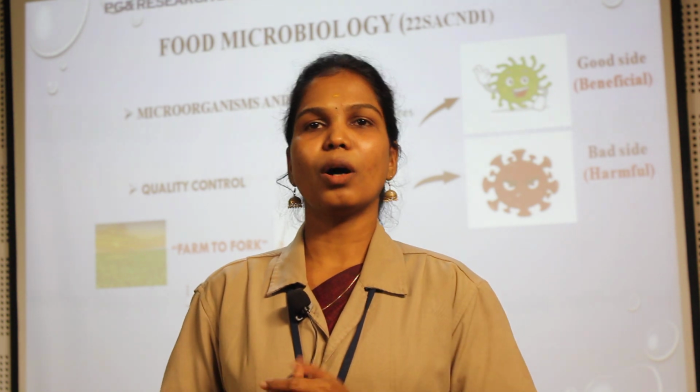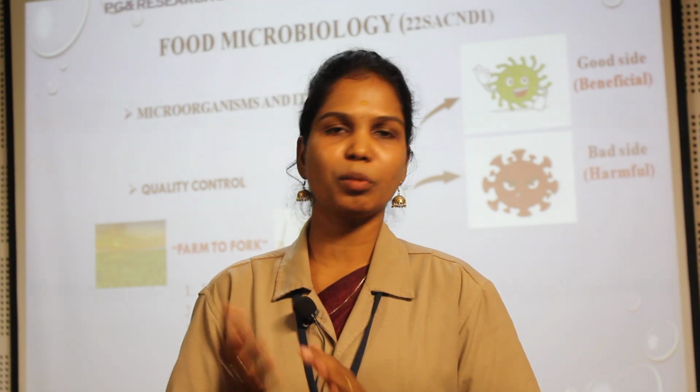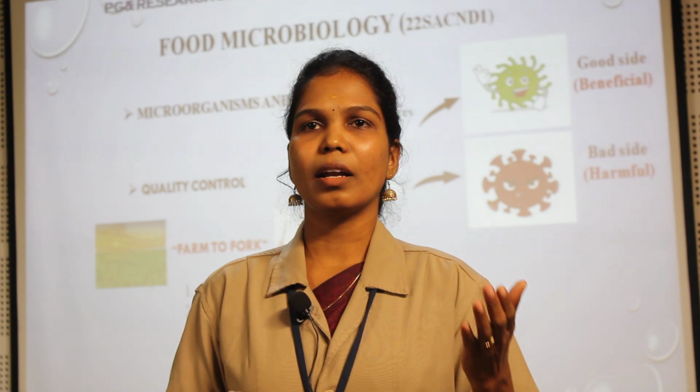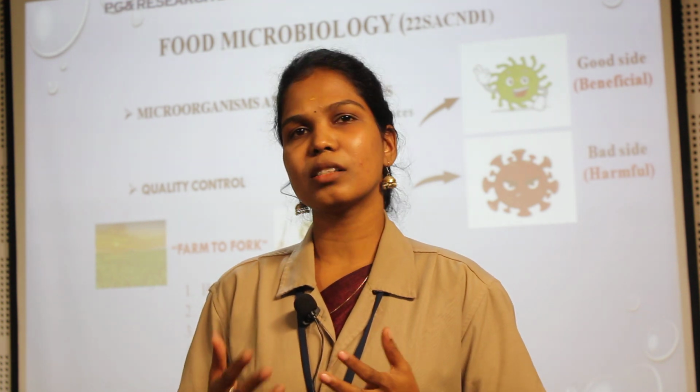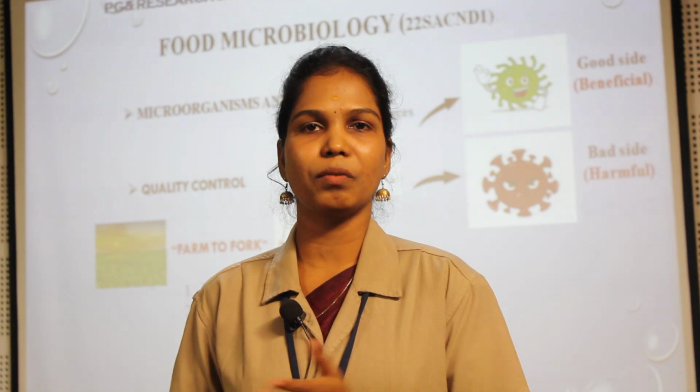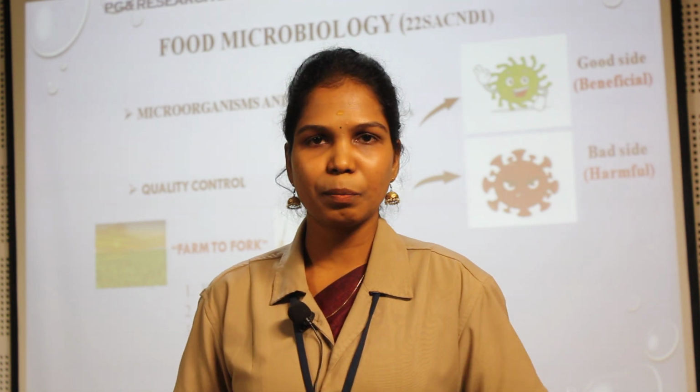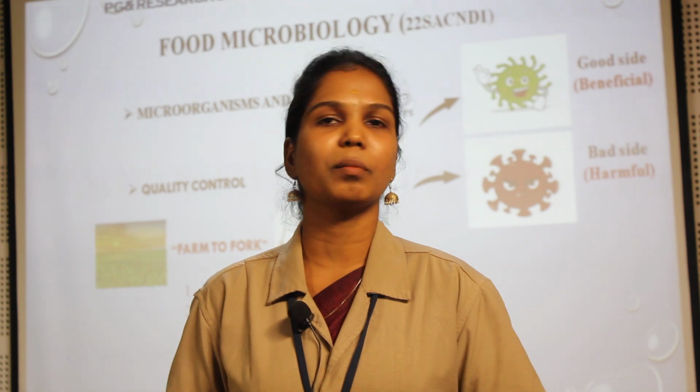First of all, a lot of food products are produced using microorganisms. For example, wine and also idli batter, some kinds of cheeses and some alcoholic beverages like wine, beer, whiskey and rum. These are the best examples of products which are produced using microorganisms.